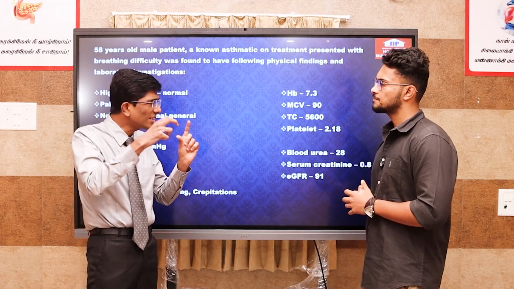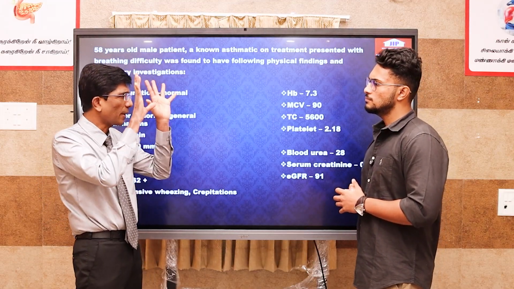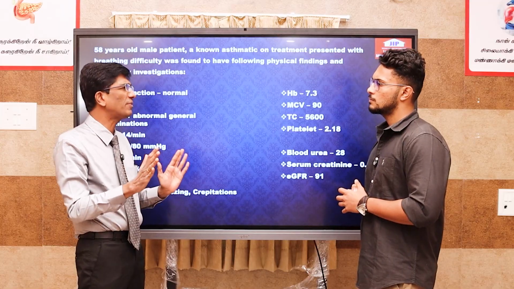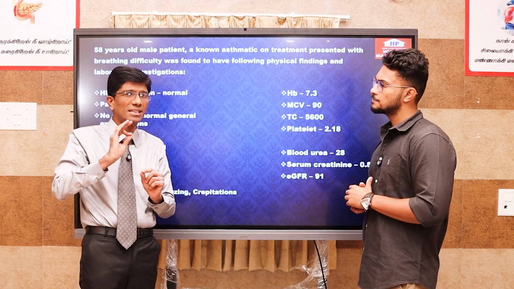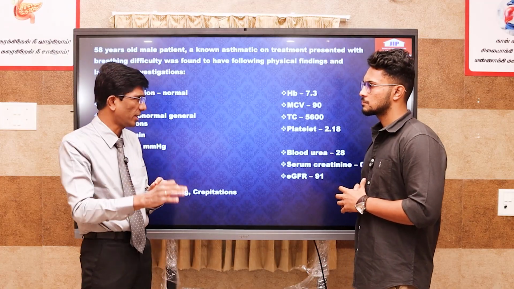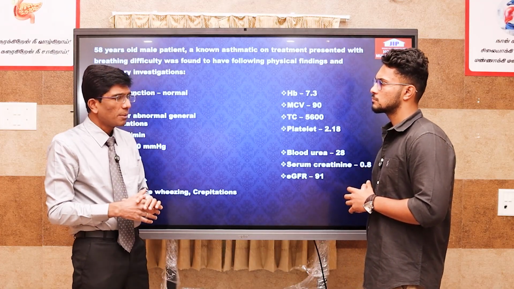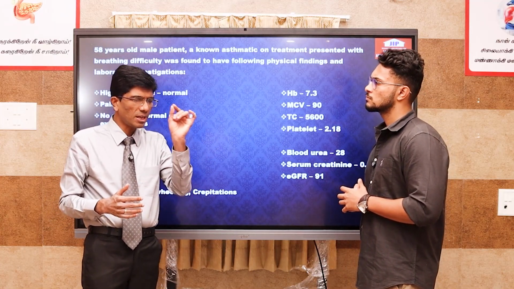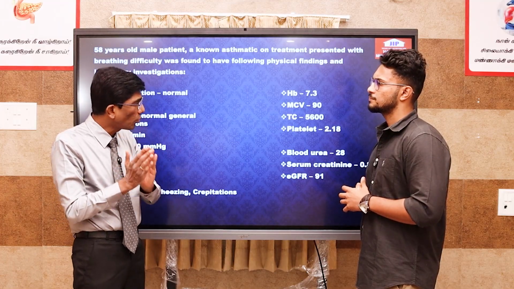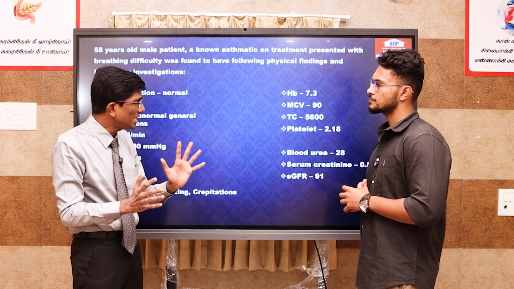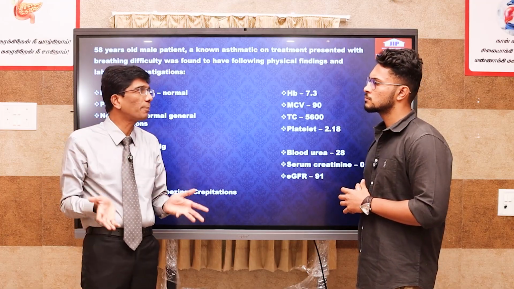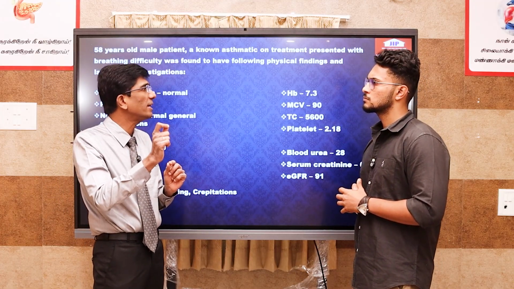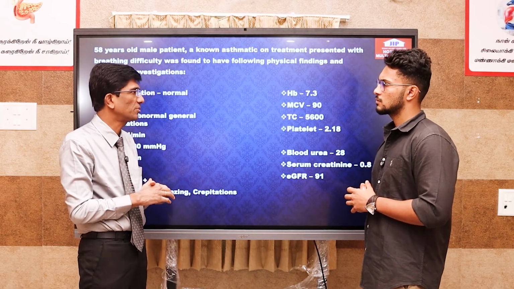When you have predominant or extensive wheezing in the presence of a history of bronchial asthma or COPD, the diagnosis would be straightforward, probably acute exacerbation. But in a known case of bronchial asthma and COPD, with extensive wheezing with additional crepitations or only pure crepitations, then think of LV dysfunction also. That's very, very important.